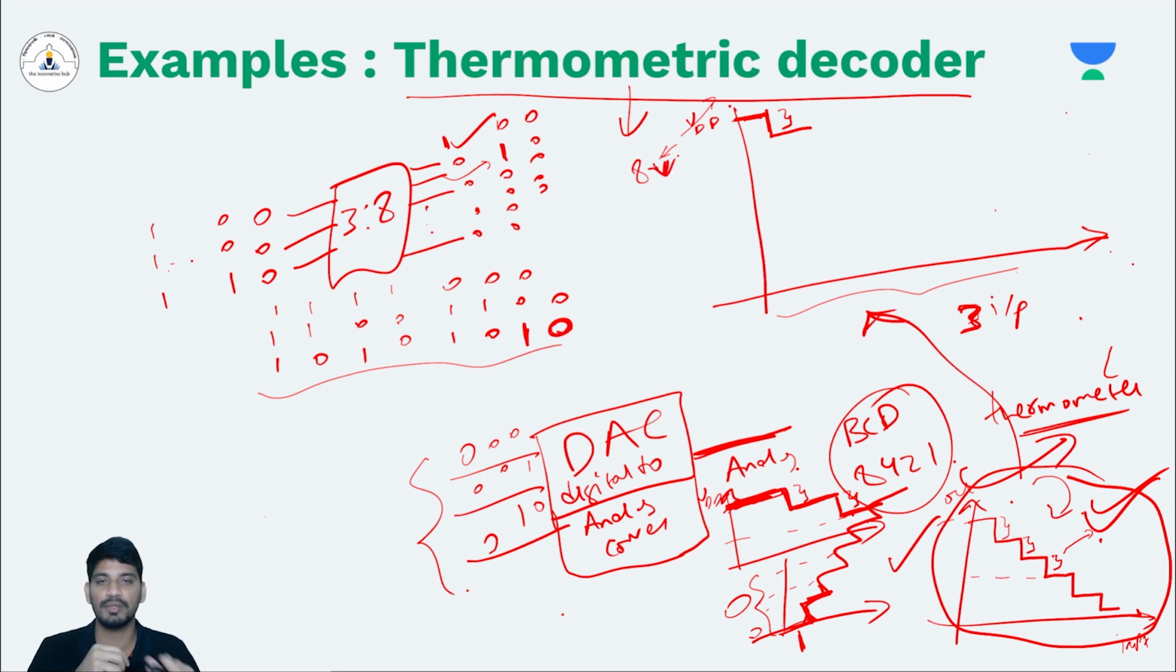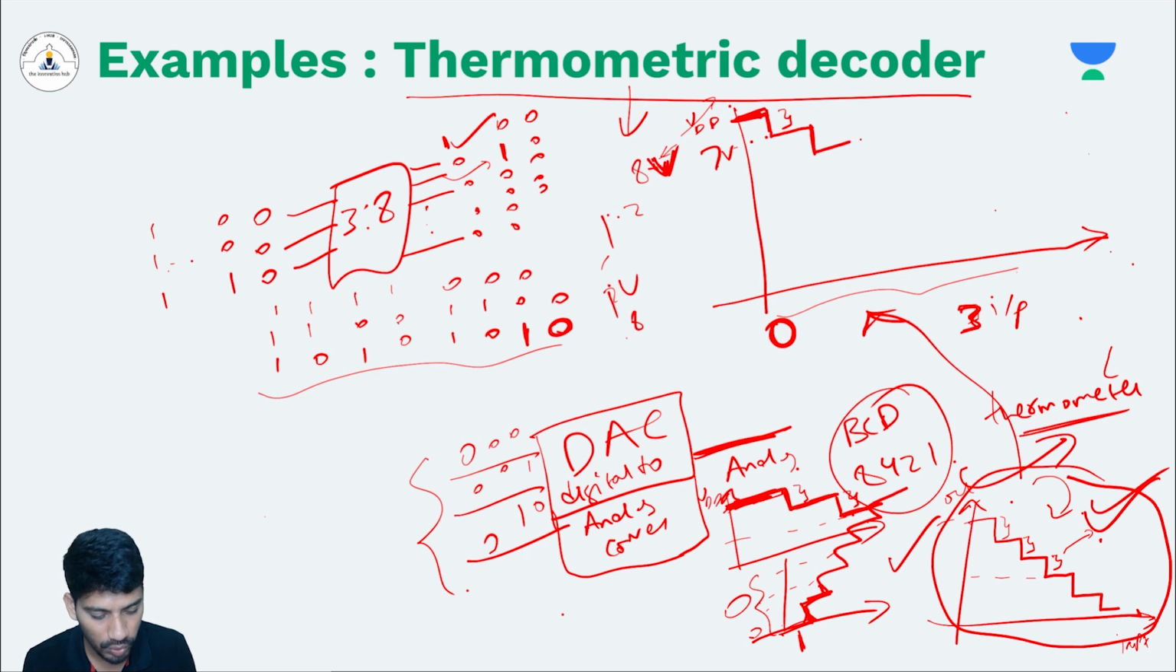For easy understanding, I'm taking 8 volt, but usually we'll have VDDs of 1.2 volt, 1.8 volt, like this. But for easy understanding, I'm taking 8 volt. At code 0, my output is 8 volt. At code 1, my output should be 7 volt. At code 2, my output should be 6 volt. Like this, 5 volt. It should be as linear as possible.